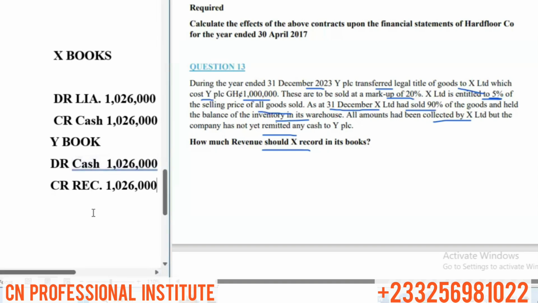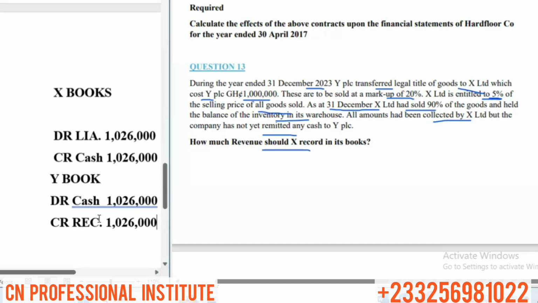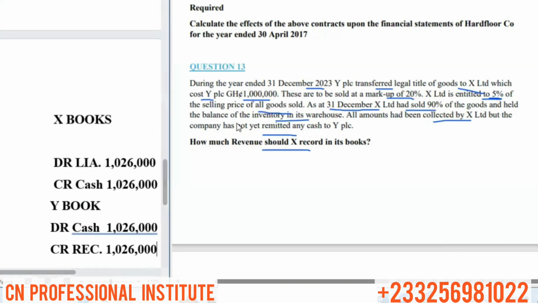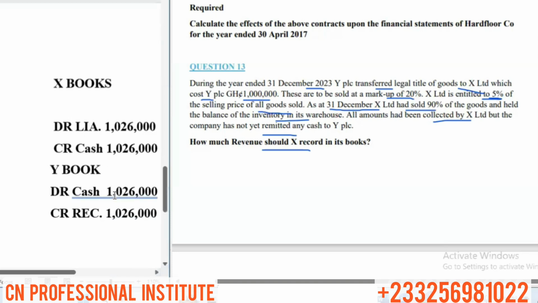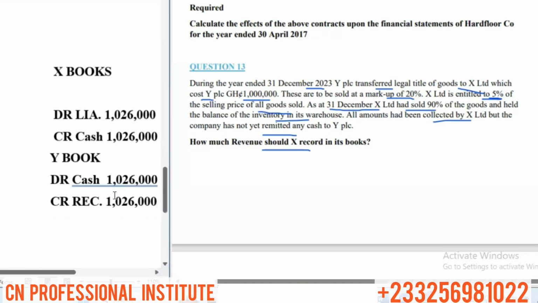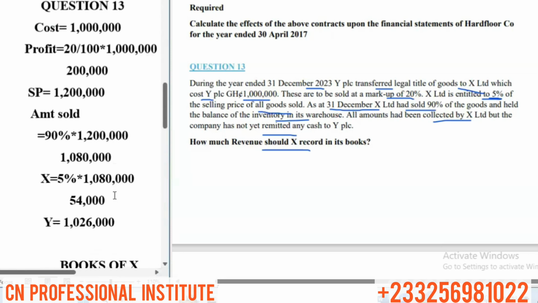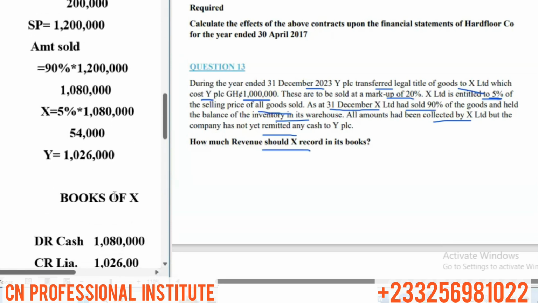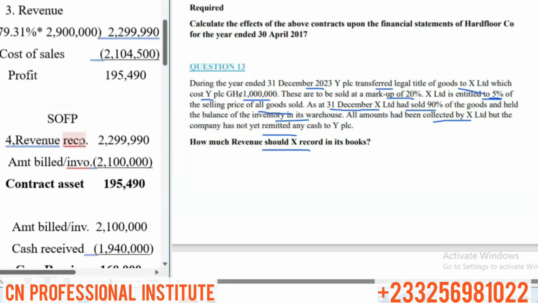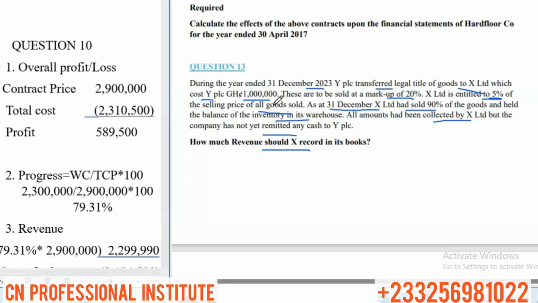So that's it for this session of the question and answer session. We looked at question 10 and then question 13. Question 13, we said it's about the agency. So that's it for this session of the question and answer part. I'll see you in the next video.